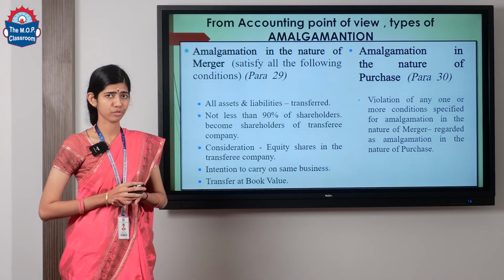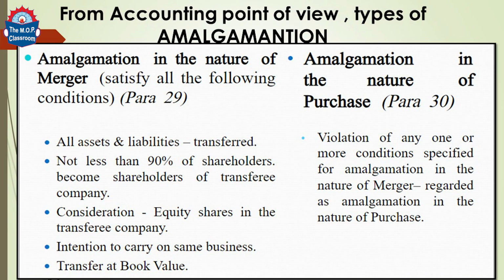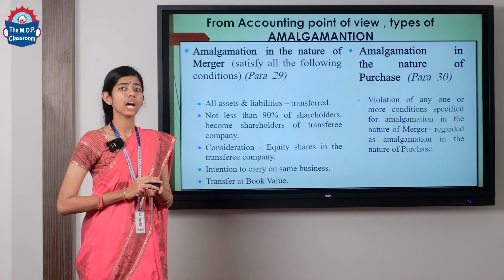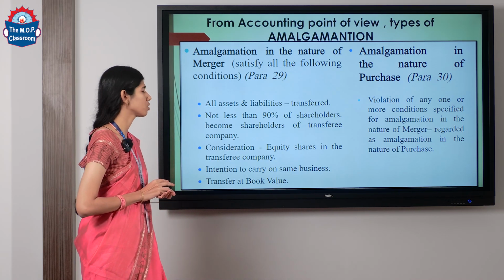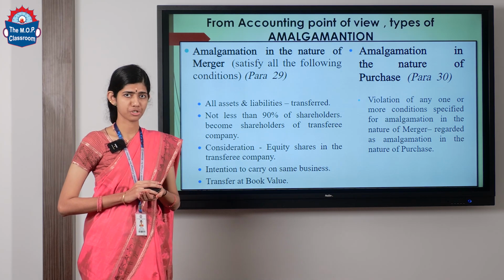From an accounting point of view, there are going to be two types of amalgamation. Number one, amalgamation in the nature of merger. Number two, amalgamation in the nature of purchase. So, how do we identify whether the amalgamation is going to be in the nature of merger or whether it is in the nature of purchase? There are 5 conditions which the companies have to satisfy if the amalgamation has to be in the nature of merger. So what are the conditions?